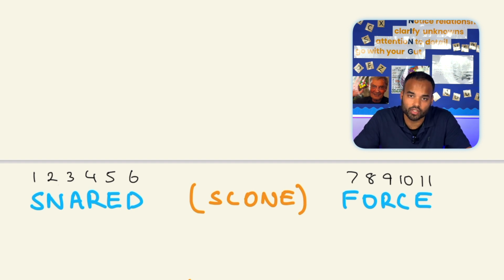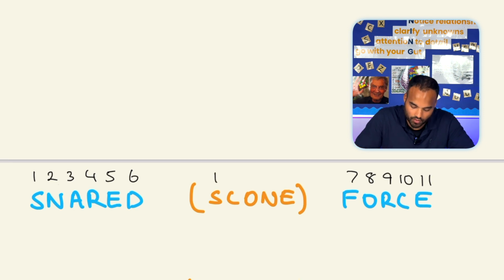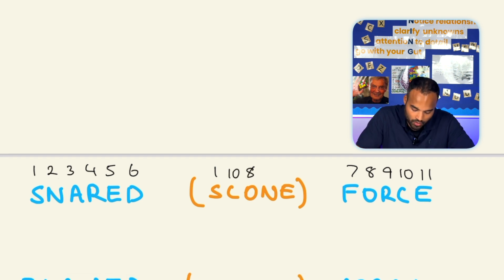All right, so have a look and see, okay, where does S come from? Well, S is the first letter. What about the C? C comes from number 10. What about O? O is 8. N is 2. Now E, there's an E in the first word and an E in the second word, so E can come from either position 5 or position 11.